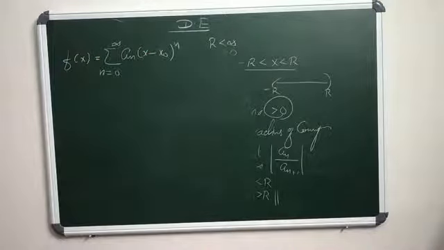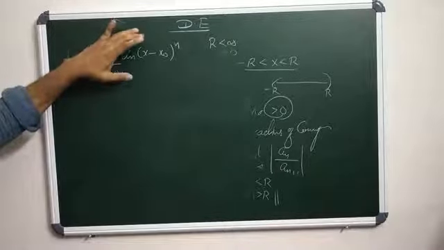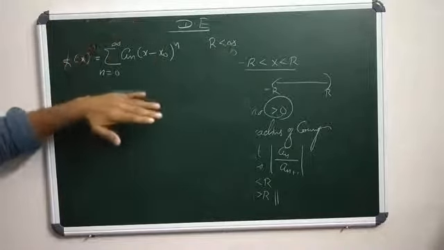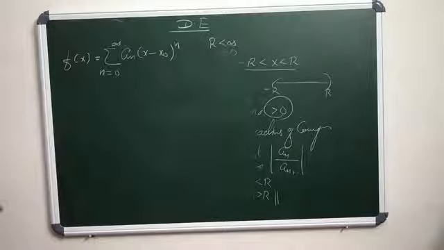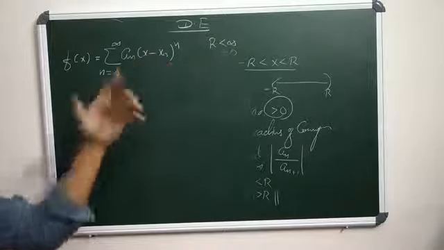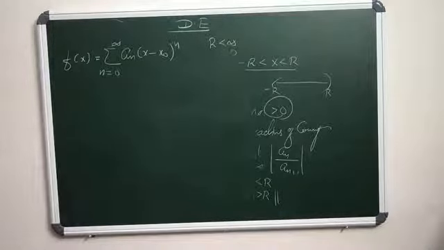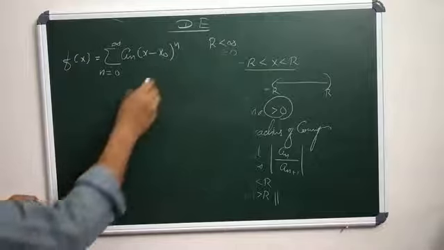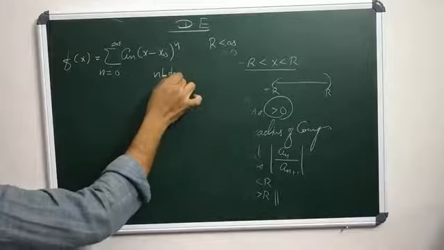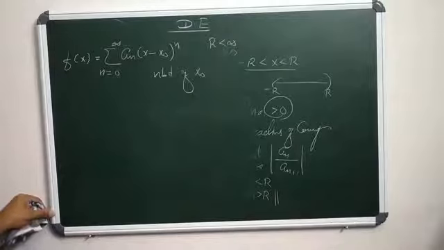That is, the function is an infinite series, a power series in x minus x naught. If this expansion is valid for some neighborhood of x naught, then f is said to be analytic at x naught.